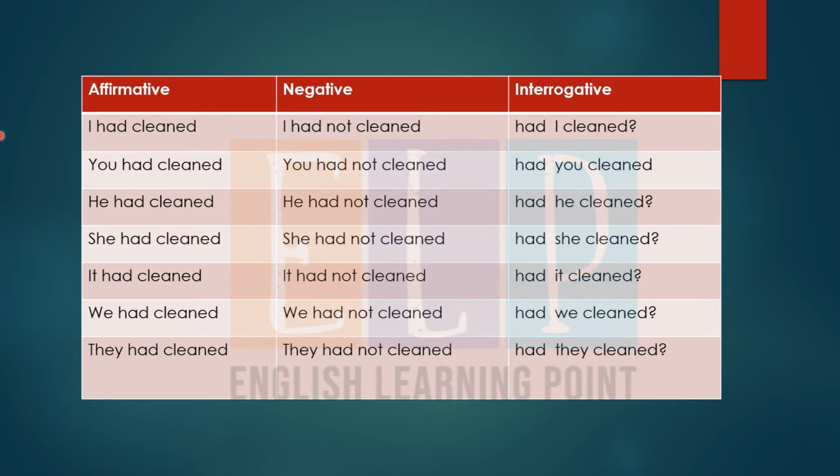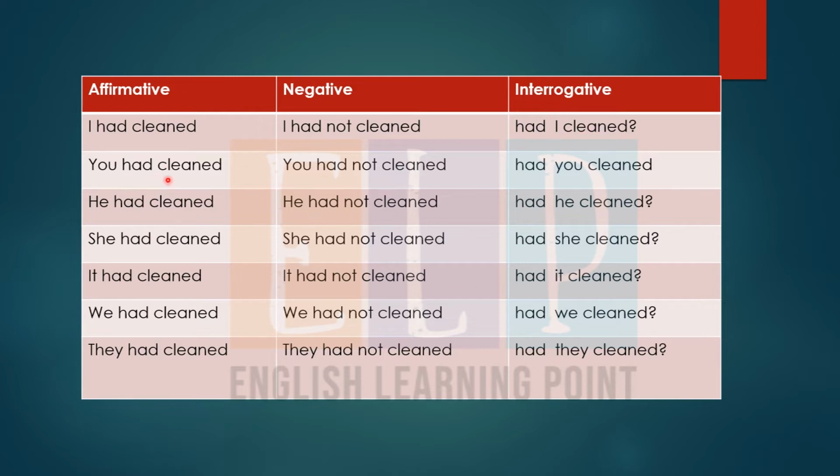Okay, in affirmative sentences, the same way, we use had with all the subjects, you can see over here, and the past participle form, like I had cleaned. Negative form, I had not cleaned. Interrogative, had I cleaned. Means while making negative we just use not after had, while making interrogative we just use had before the subject.